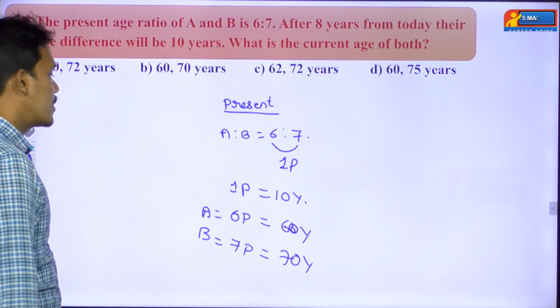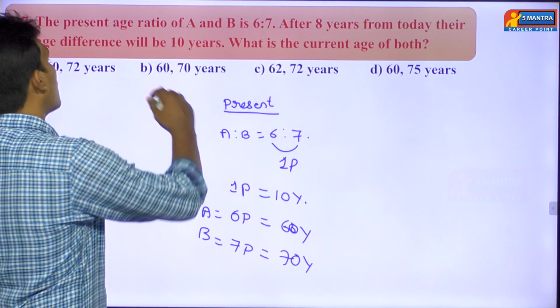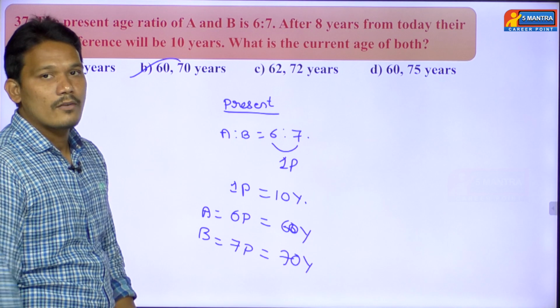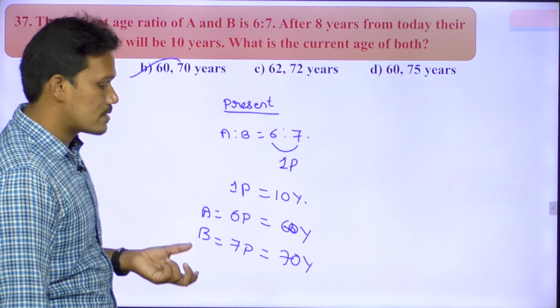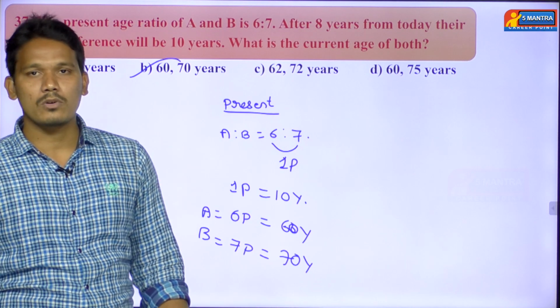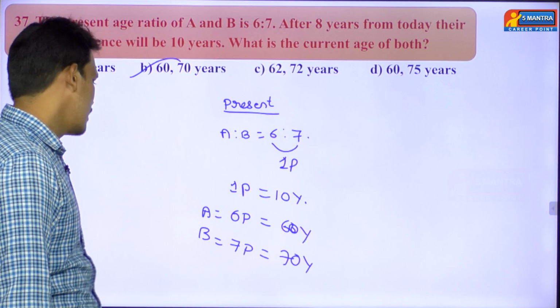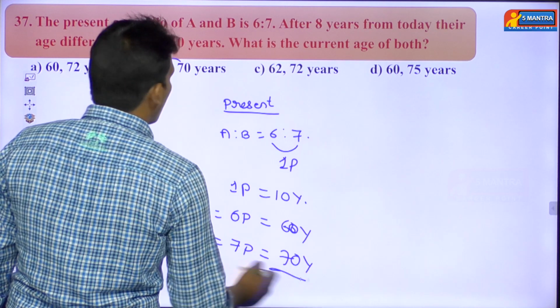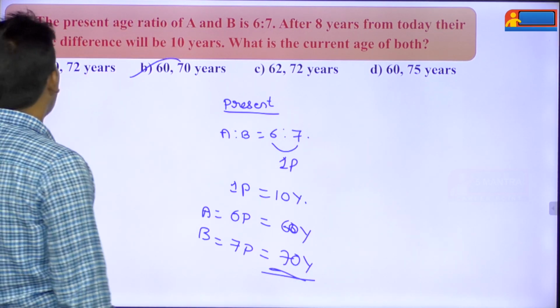Then option B is the right answer. Very simple question. Already I said the difference between the age of any two persons will be the same throughout life. The same thing I applied here. Then option B is the right answer. Then we'll go with the next question.